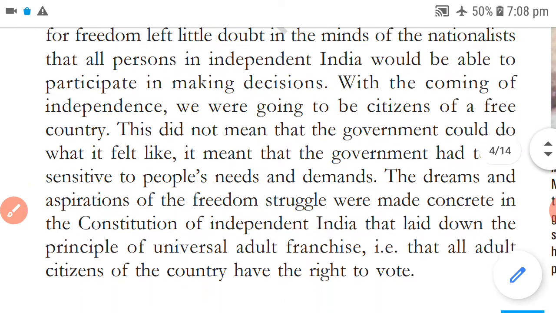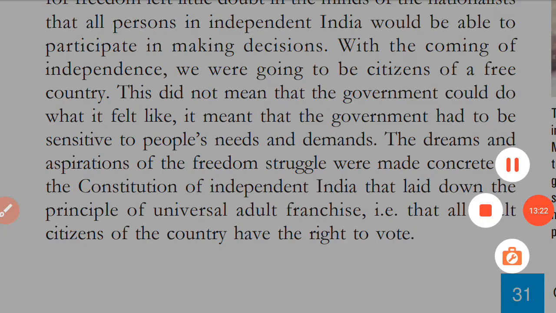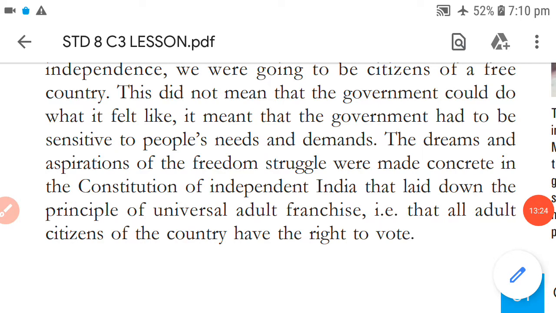The dreams and aspirations of the freedom struggle were made concrete in the Constitution of Independent India that laid down the principle of universal adult franchise, that is, that all adult citizens of the country have the right to vote. So the people in government will be sensitive to people's needs and demands.